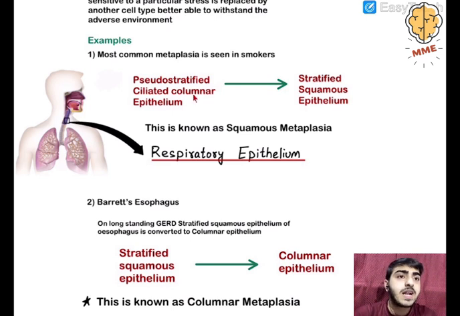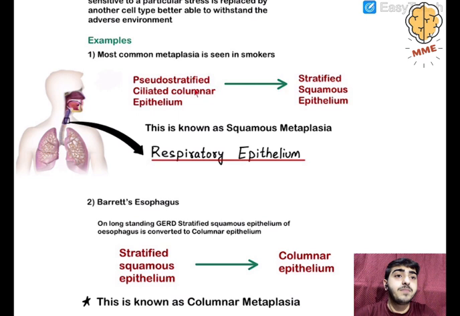So the ciliated columnar cells get irritated, and then they try to adapt by metaplasia, and thus they form stratified squamous epithelium. Now you would be looking like, yeah, this is a good thing. No, but see, this has cilia. What is the role of cilia? Cilia, by their movement, throw the foreign particle out of our body. So that function is lost.